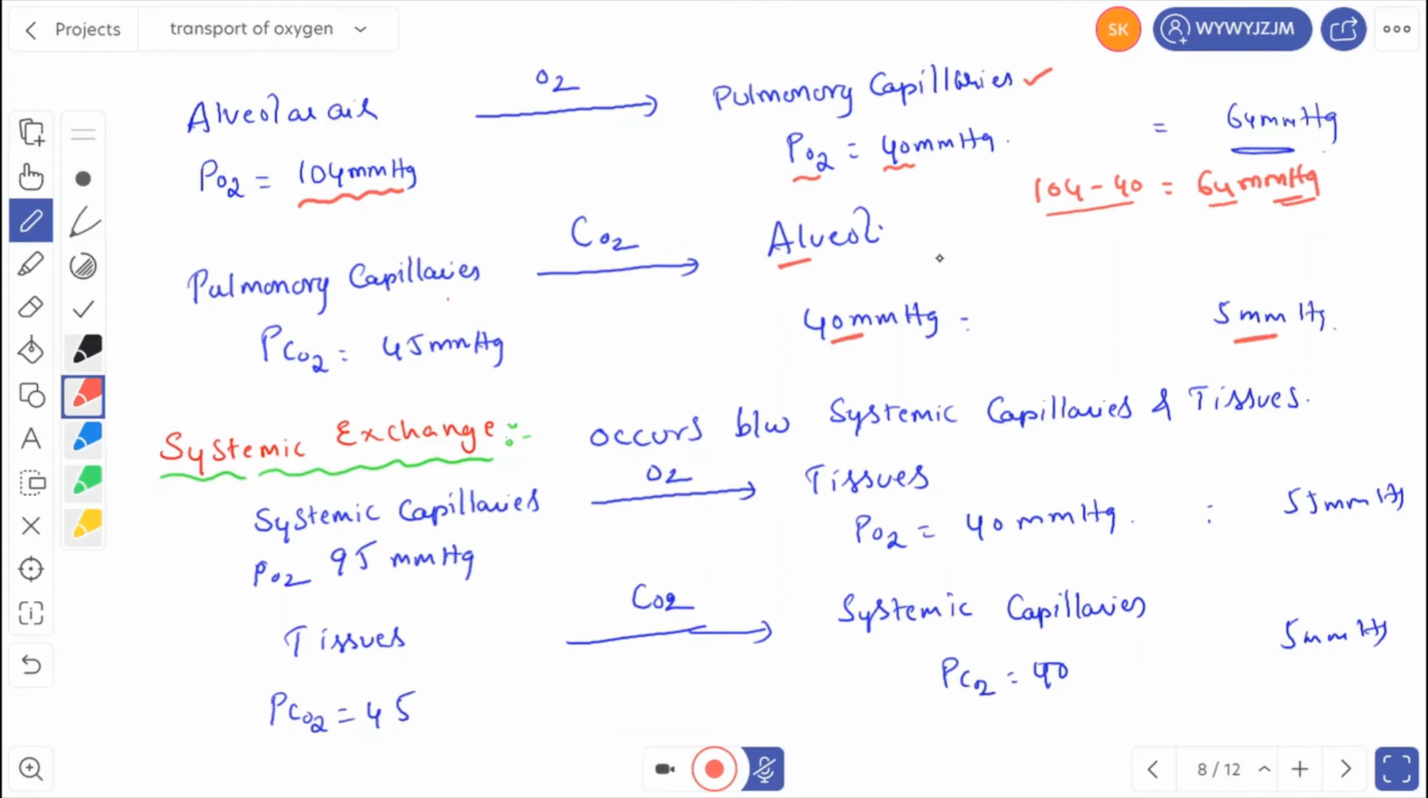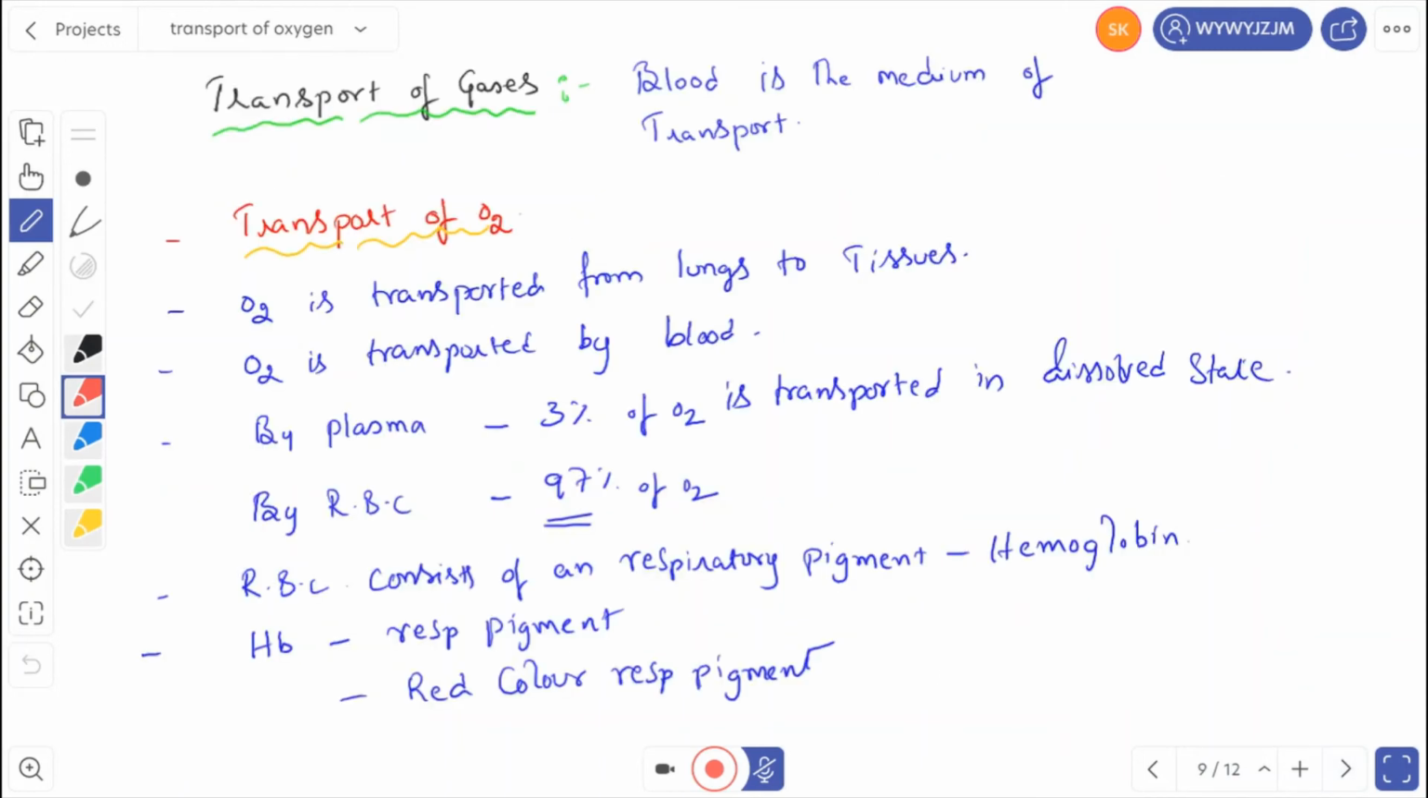Now let us see systemic exchange. Systemic exchange occurs between systemic capillaries and tissues. In the systemic capillaries, the partial pressure of oxygen is 95 mmHg, and oxygen diffuses into tissues where the partial pressure of oxygen is 40 mmHg. So the partial pressure difference is 55 mmHg. Again, from the tissues, carbon dioxide diffuses into the systemic capillaries. The PCO2 at tissues is 45 and the PCO2 at systemic capillaries is 40, so the partial pressure difference will be 5 mmHg. Right? So that completes that topic.